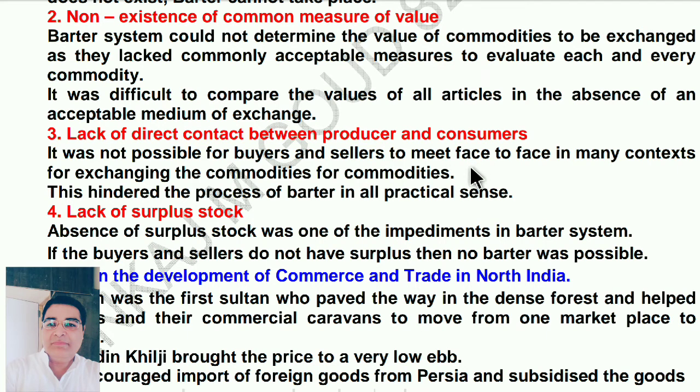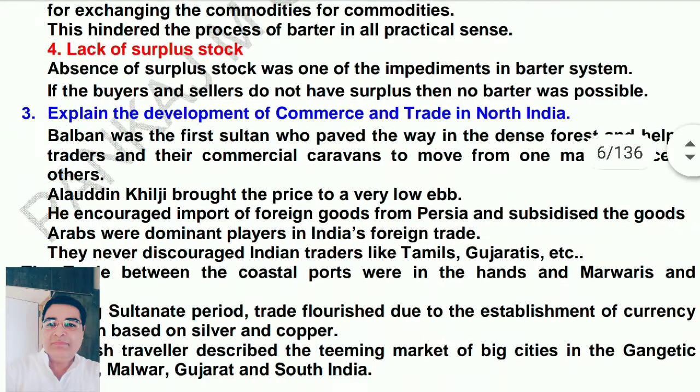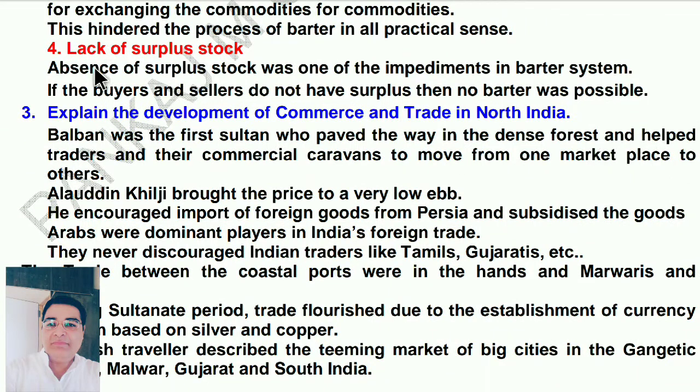Lack of surplus stock. Absence of surplus stock was one of the impediments in barter system. If the buyer and seller do not have surplus, then no barter was possible. So this point is a flashpoint. If both the persons have no surplus stock, no barter system is possible. That is known as lack of surplus stock.